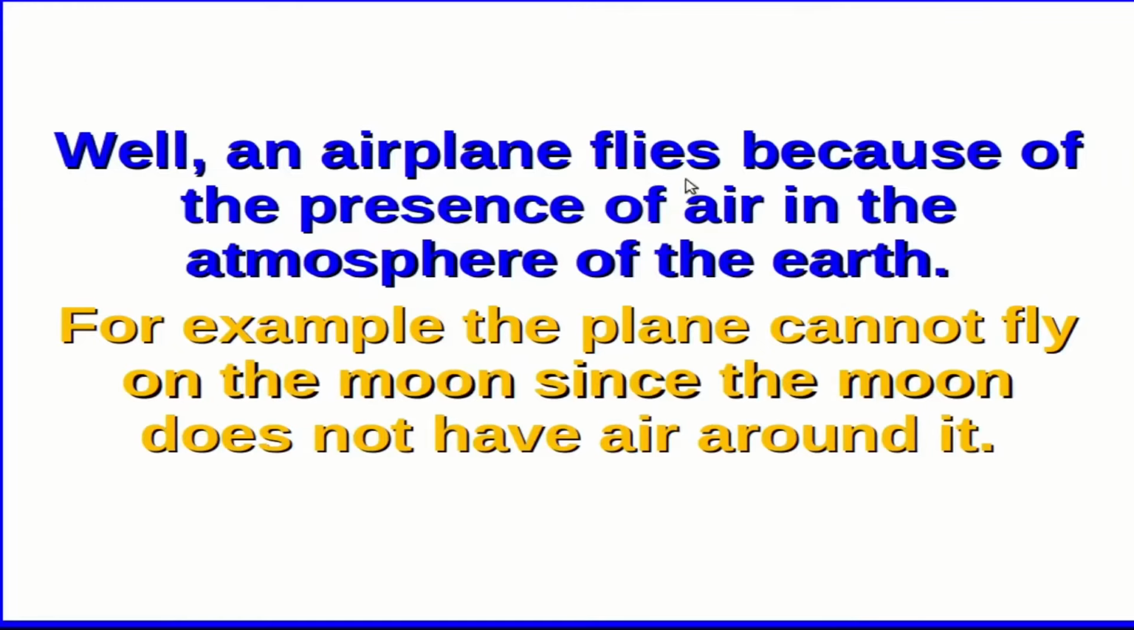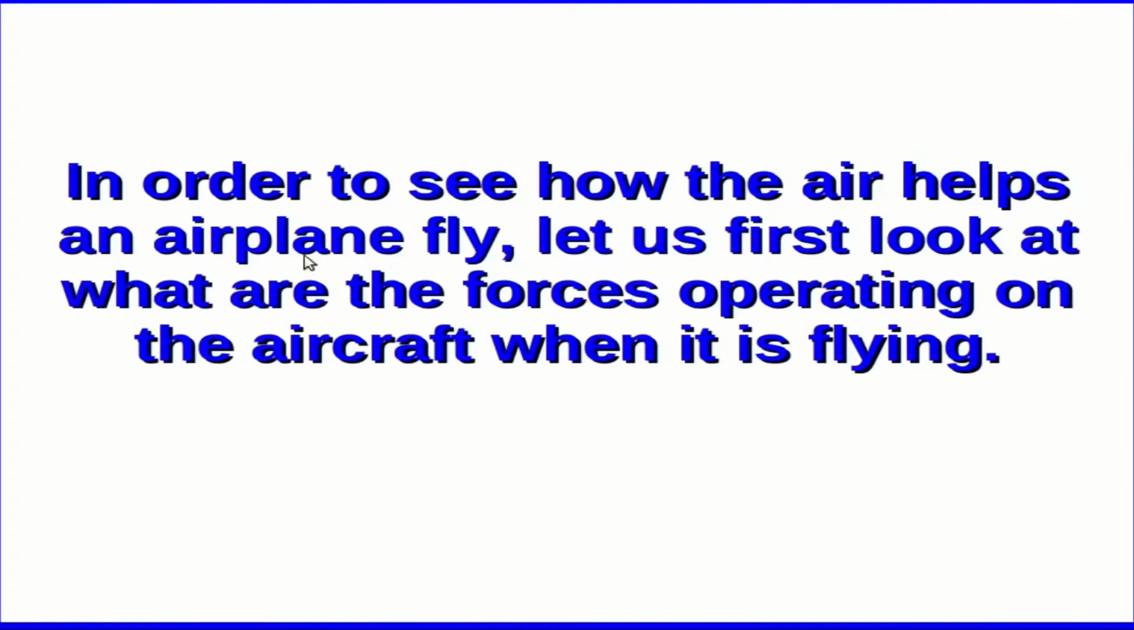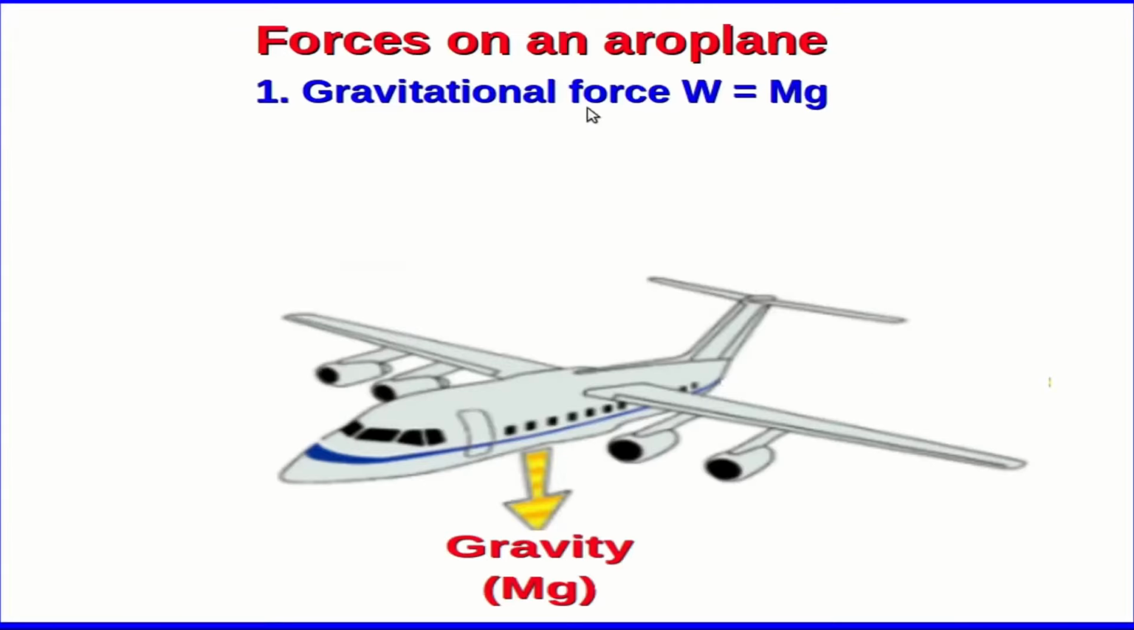Well, an airplane flies because of the presence of air in the atmosphere of the Earth. For example, the plane cannot fly on the moon since the moon does not have air surrounding it. In order to see how the air helps an airplane fly, let us first look at what are the forces operating on the aircraft when it is flying. The most important force on the airplane is the gravitational force, W is equal to mg. m is the mass of the aircraft and g is the acceleration due to gravity. So that is the gravitational force acting on the aircraft, which acts vertically downwards.